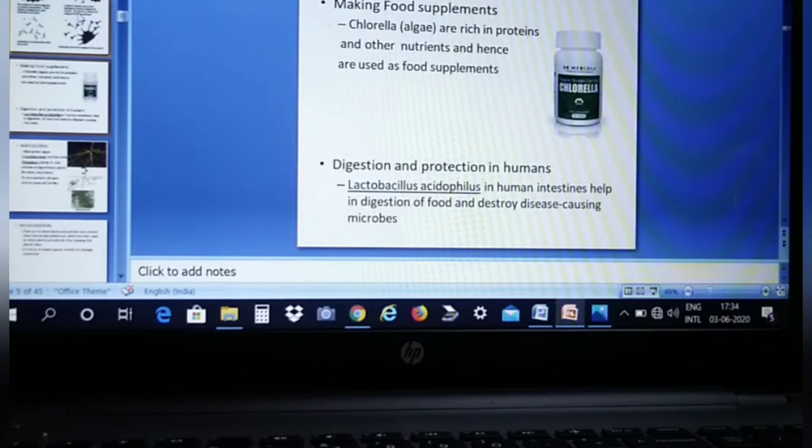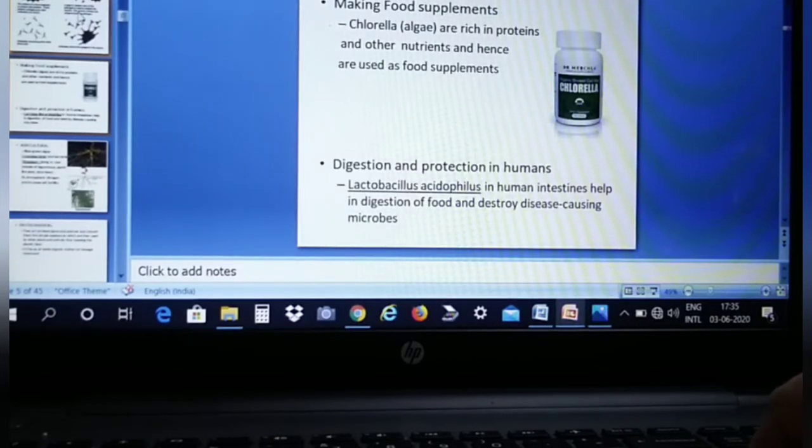Next, making food supplements. You are going to write down these points in your notebook. Chlorella, algae are rich in proteins and other nutrients and hence are used as food supplements. Now, digestion and protection in humans. Lactobacillus acidophilus in human intestines helps in digestion of food and destroys disease causing microbes. So these are the uses of microorganisms in making food supplements. I hope you are writing, children.